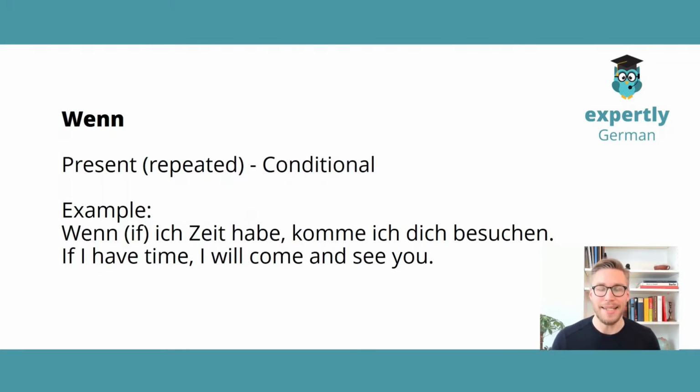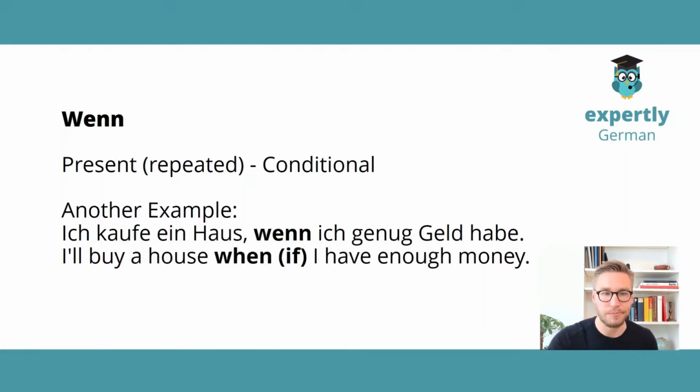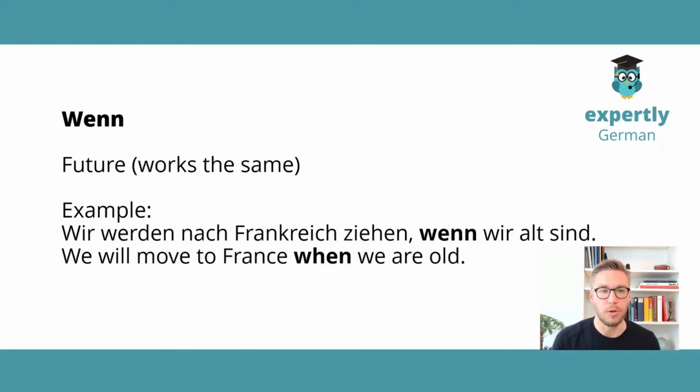Wenn ich Zeit habe, komme ich dich besuchen. Ja? When I have time, I will come and see you. Easy peasy, just the present tense. Don't use als or something like that. Always use wenn here. Another example could be, ich kaufe ein Haus, wenn ich genug Geld habe. I will buy a house when or if, yeah, you can also try to imagine the if here, if I have enough money.